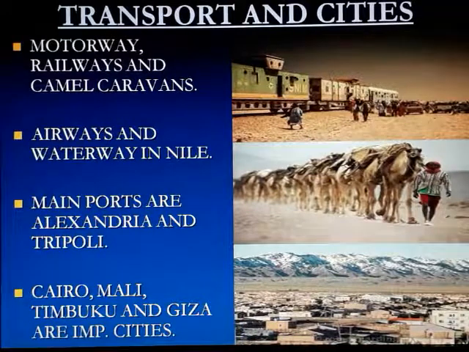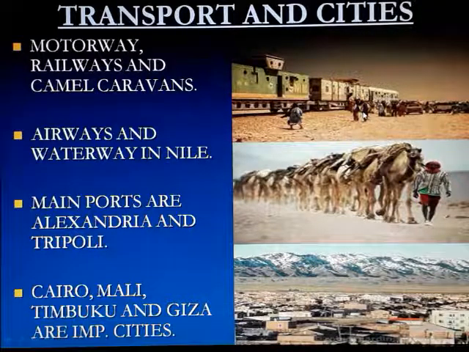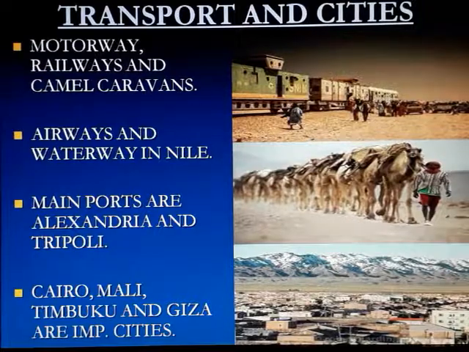We are coming to the transport in cities now. Motorways or railways are common in these areas. Actually, it is difficult to travel in such areas, especially the crowded areas. Camel caravans can also be seen in these areas, especially in the interior part.